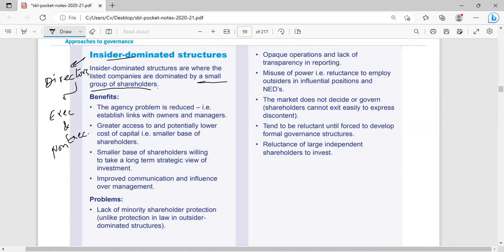Listed companies can be dominated by a small group of shareholders. Suppose there are wealthy individuals or private shareholders, and they hold, suppose, 45% of shares.